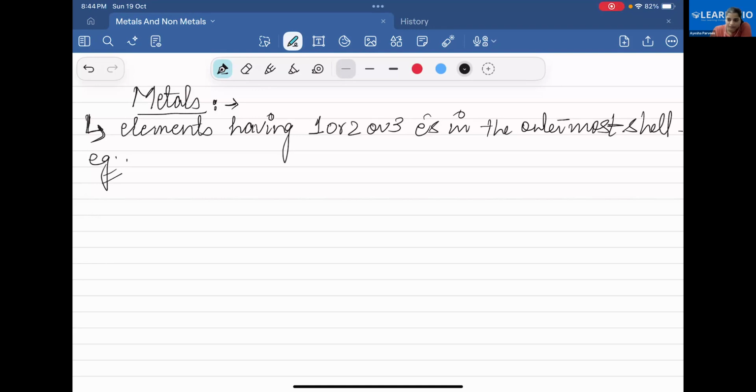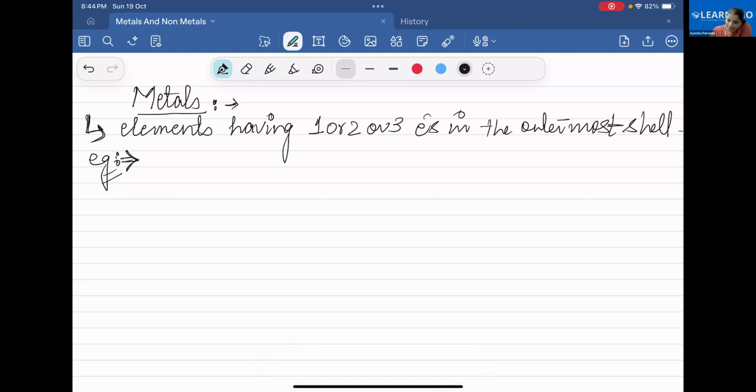Then copper. Mostly you have told me non-metals. No issues. I'm going to tell you what the metals are.